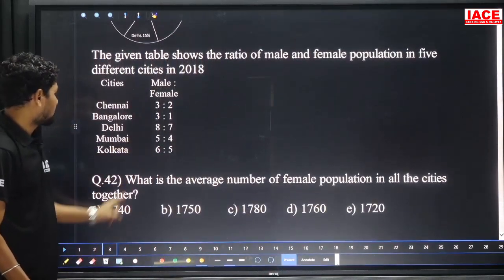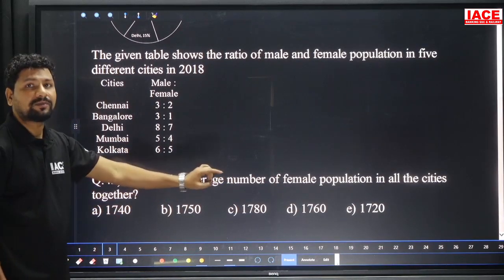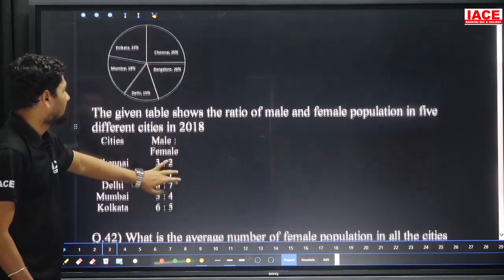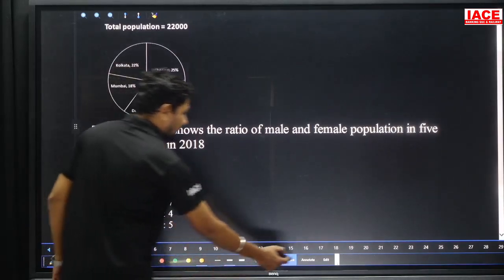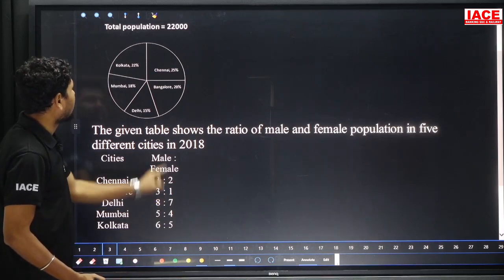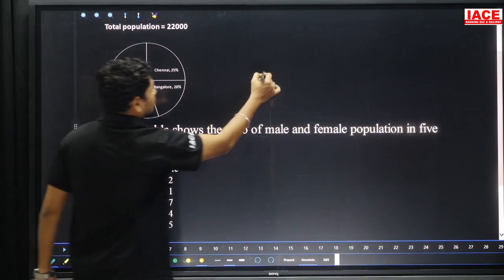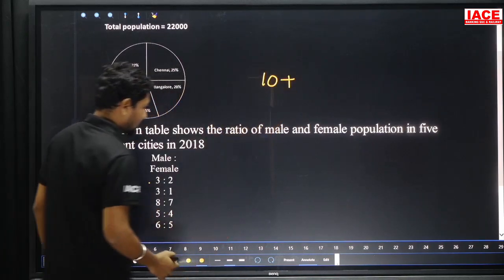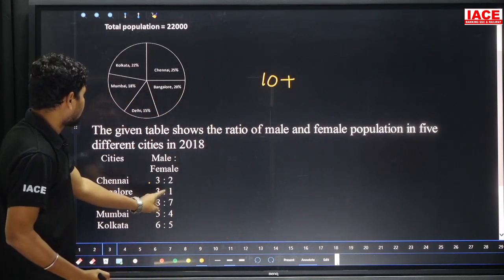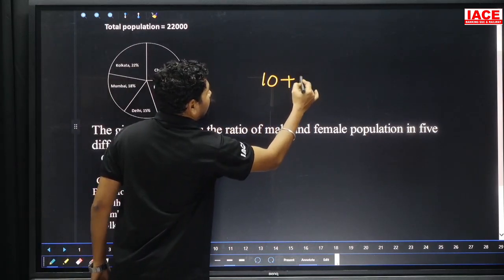What is the 42nd question? What is the average number of female population in all the cities together? Here we required the female population of all the cities and their average. Just remember the question and move to the data as it is. Look at, 3 plus 2 is 5 parts. 5 parts is equal to 25%, so 2 parts is equal to 10%. Next one is 3 plus 1 is 4 parts. 4 parts is equal to 20%, so 1 part is equal to 5.